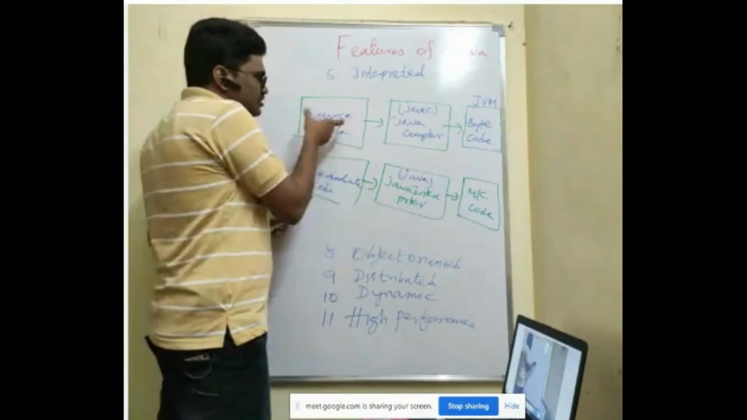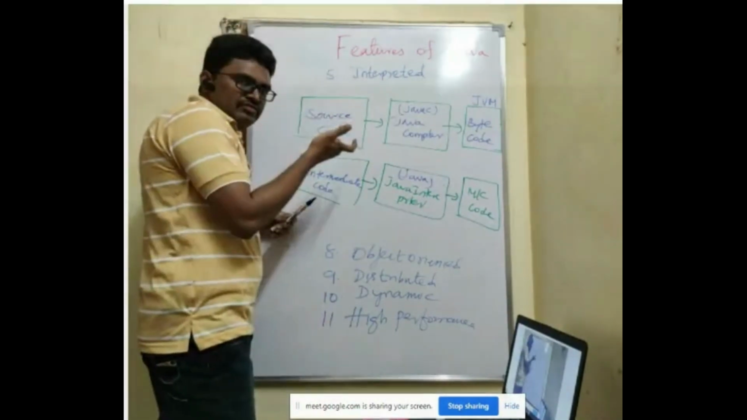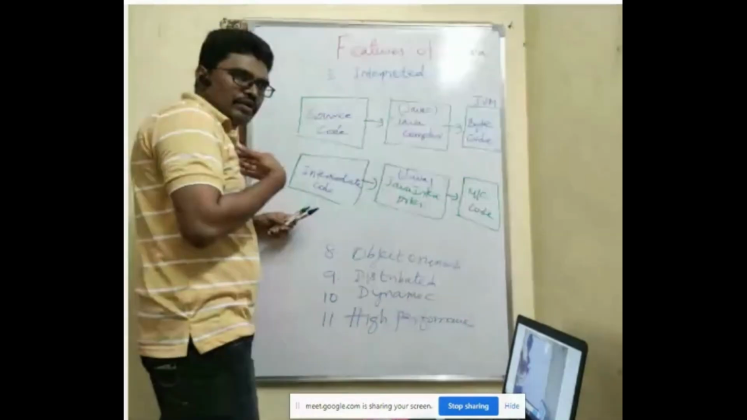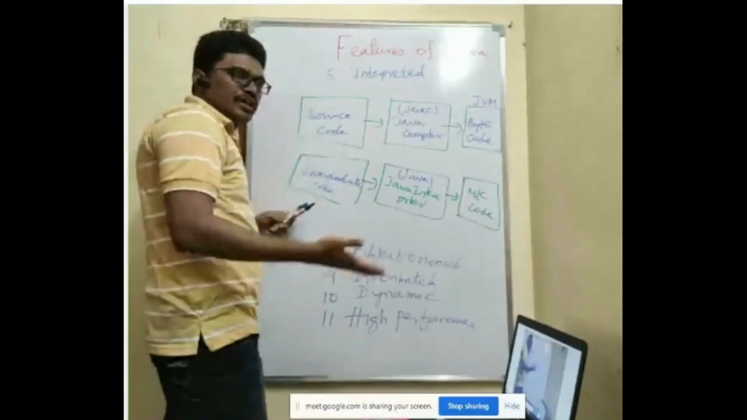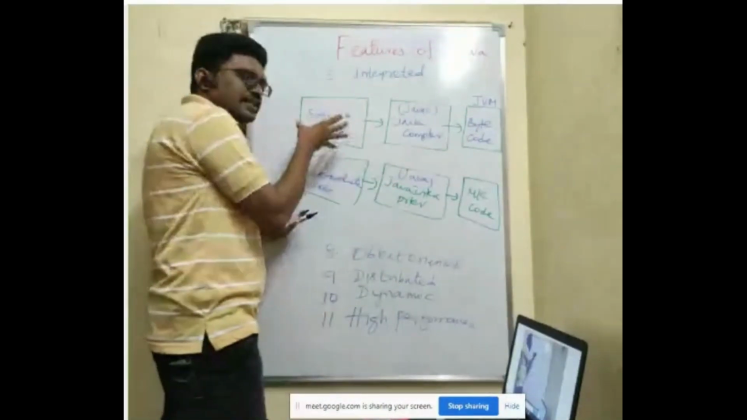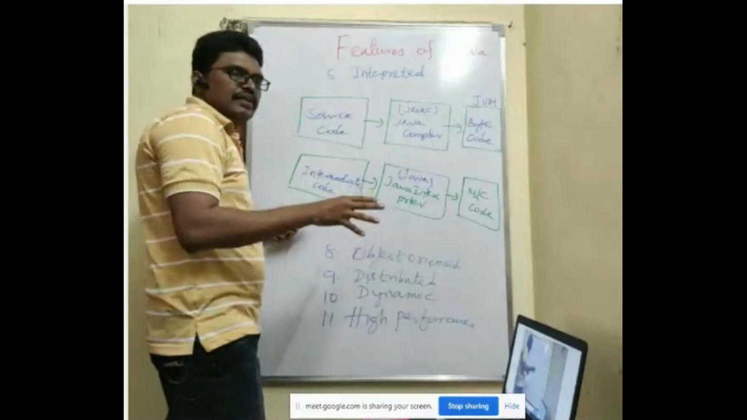So now your program, whichever you are writing, we'll call it source code. If I write a C program, I'll call it C source code. If I write a C++ program, I'll call it C++ source code. If I write a Python program, I'll call it Python source code. The program that we are writing, we'll call it the source code.